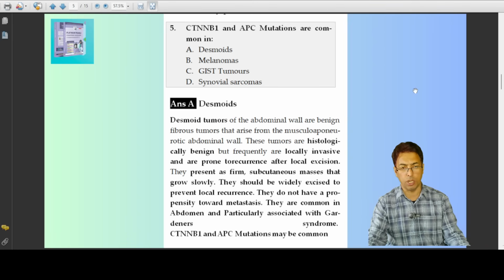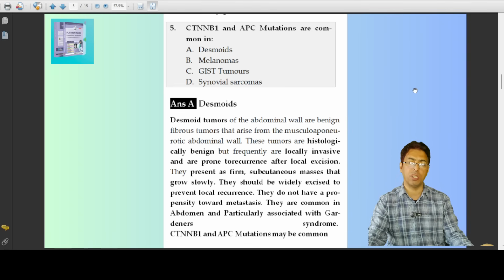So as far as CTNNB1 and APC is concerned, you are well aware of desmoid tumors, which are musculoaponeurotic benign abdominal wall tumors. Not that common, but you have to remember that they are associated with an important polyposis syndromic entity, which is the Gardner syndrome. And you have to remember the baseline mutations as far as different malignancies are concerned.